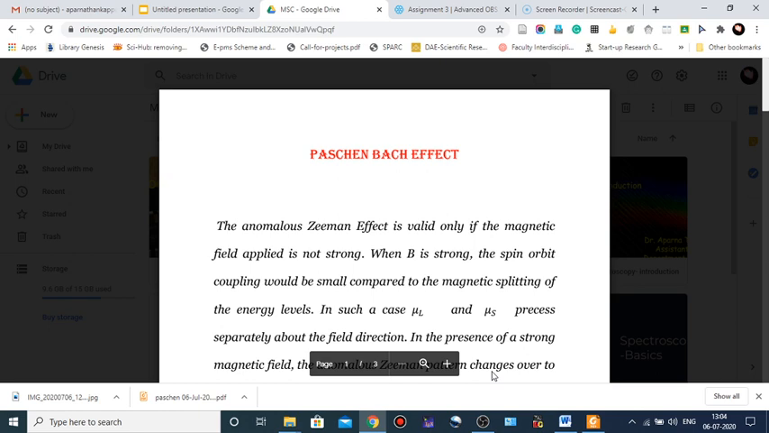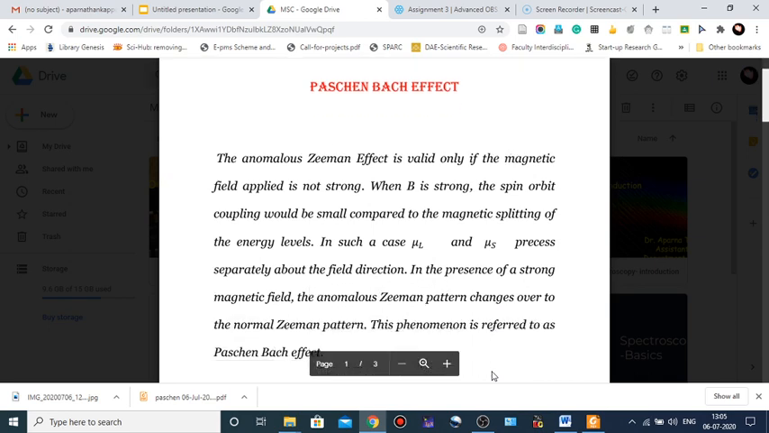That is, the anomalous Zeeman effect is valid only if the magnetic field applied is not strong. When B is strong, what happens? The spin-orbit coupling would be small compared to the magnetic splitting of energy levels. In such cases, mu L and mu S, that is the magnetic moments due to orbital and spin motion, precess separately about the field direction. In the presence of a strong magnetic field, the anomalous Zeeman pattern changes over to the normal Zeeman pattern. This phenomenon is referred to as the Paschen-Back effect.